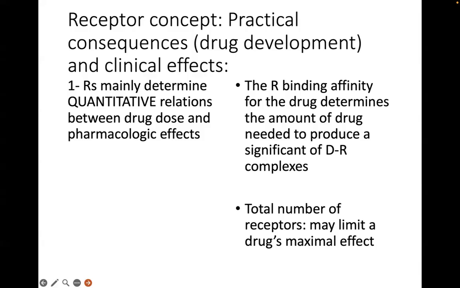So, meaning if the drug forms a very strong bond, no? For example, it forms a covalent bond with its receptor, and therefore you form drug receptor complex that are more or less permanent, then you don't usually need more drugs, no?